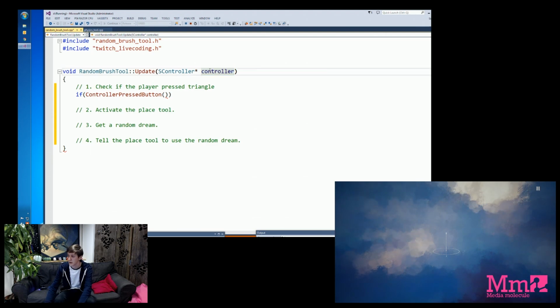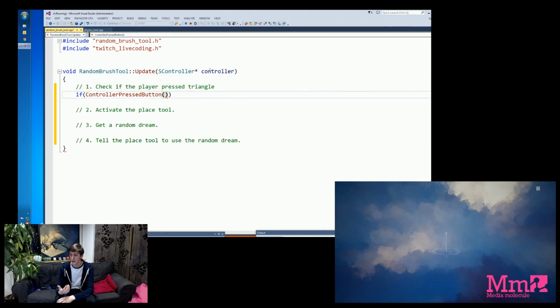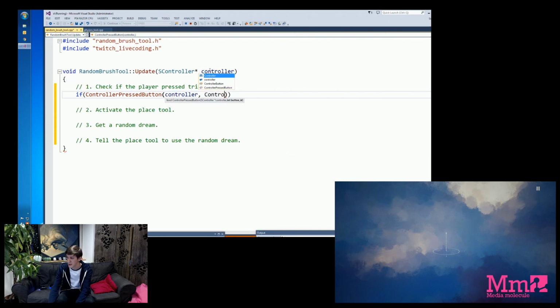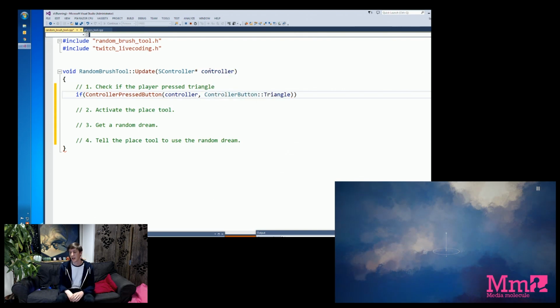So you don't have to understand necessarily what all of this does, but the thing to understand about this update bit of code is that the thing between these parentheses are the things that we have access to. And the thing we have access to here is called controller, so we can assume that's a controller. So we want to say, has the button been pressed on that controller? And then we need to tell it what button we want to talk about. So again, if we say for sake of argument triangle, we pass that in and we tell it we want to check triangle.